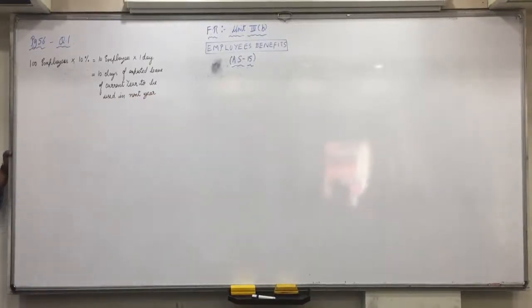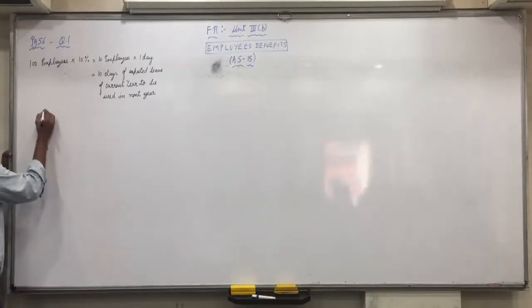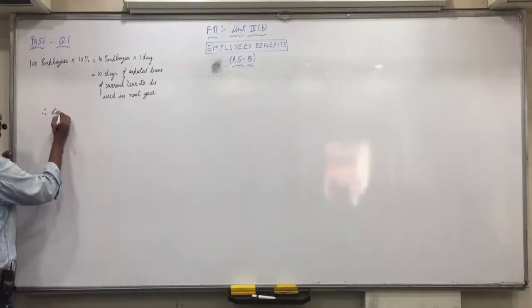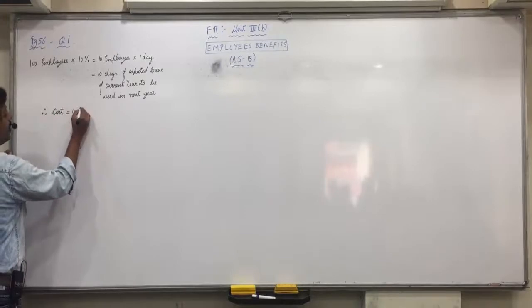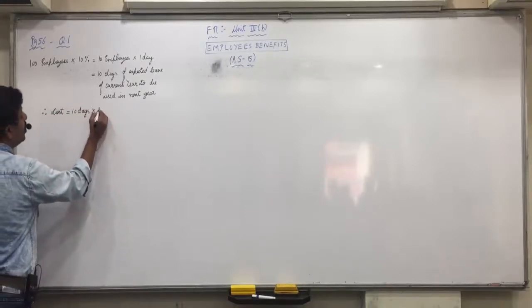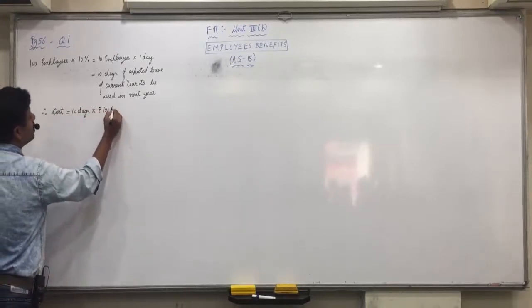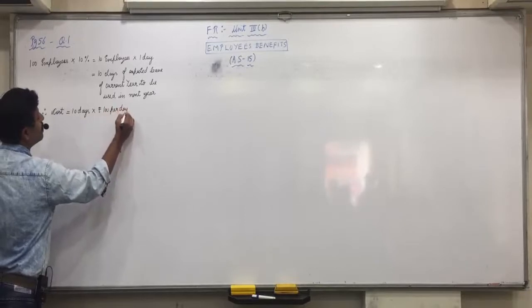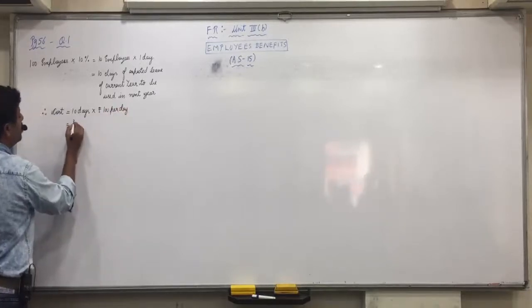Any confusion in this? The cost to the company will be 10 days into rupees 100 per day, rupees 1000.